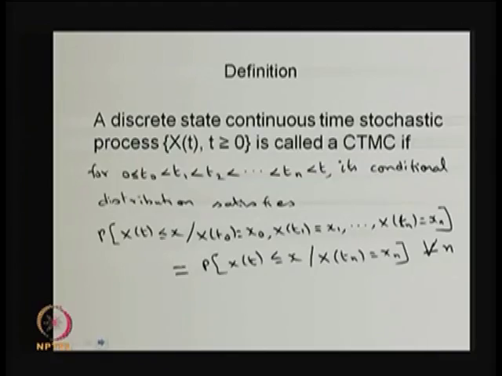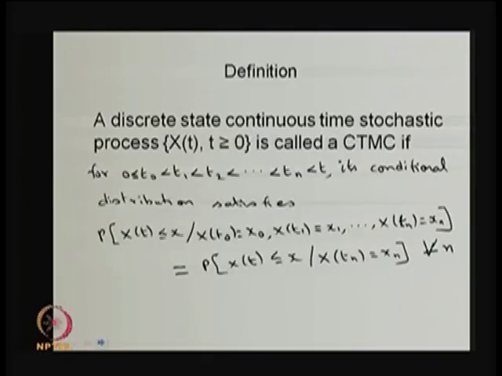Let me start with the definition of continuous time Markov chain. A discrete state means the state space is discrete, that means the possible values the random variable is going to take are finite or countably infinite.